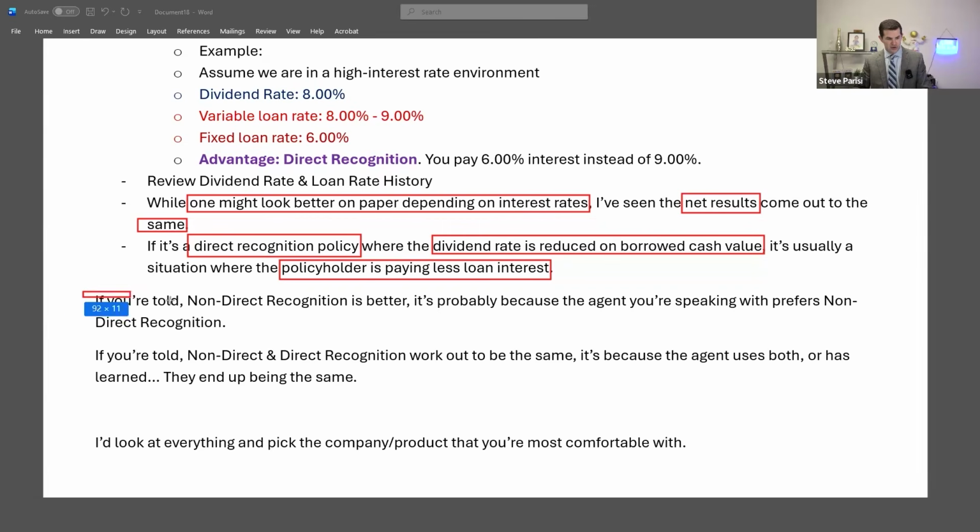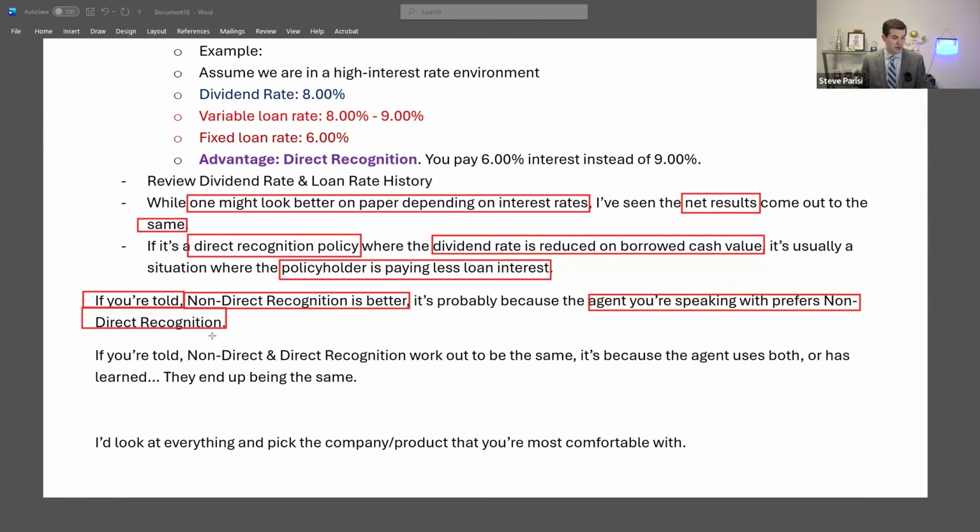So here's what I would say. If you're looking into life insurance and this topic comes up, non-direct and direct recognition, if you're told that non-direct recognition is better, it's probably because the agent you're speaking with prefers non-direct recognition. That is what I have seen for years, or he or she works for a company that practices non-direct recognition and trains their sales force on a million reasons why non-direct recognition is better than direct recognition. That's what I've always seen. I've also seen that when I have worked with other companies and they try to provide that training to me. Like, I get it. It's good information. But when I do a true non-biased comparison, I don't see much of a difference.